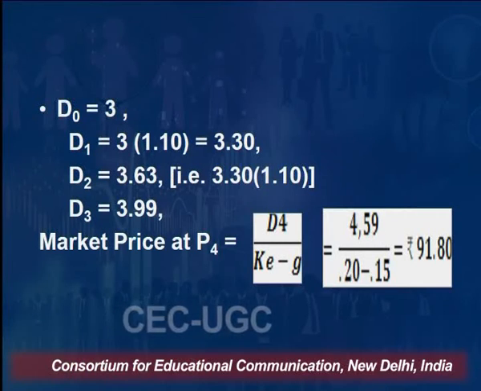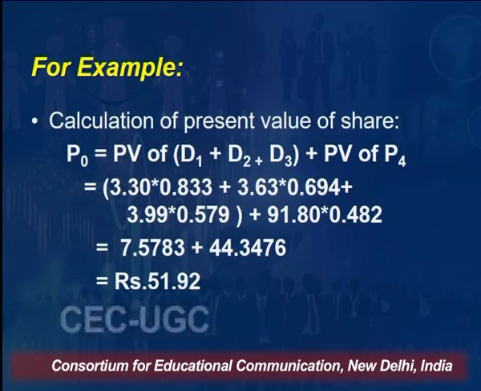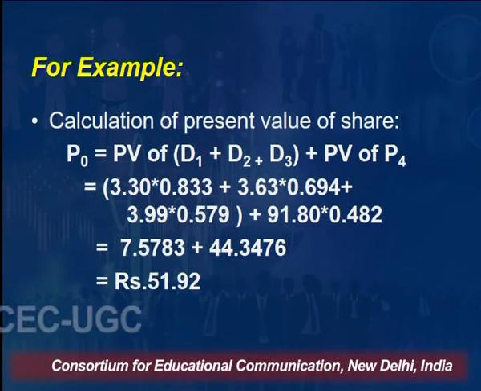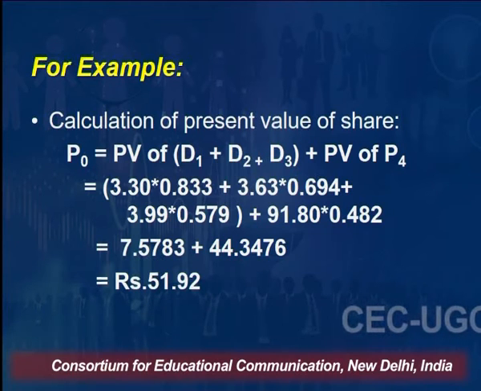Plus, you will also calculate the present value of the share which a shareholder will get if he sells the share after 10 years, because I am presuming my holding period is 10 years. So what will be the price at the end of the 10th year? I have shown you how you calculate, suppose at the fourth year, that is D4 divided by KE minus G. I am presuming in my example that if I sell the share after 10 years, what will be D10? D10 means the dividend, divided by your cost of equity minus growth, right? So this way you can calculate what will be P10.